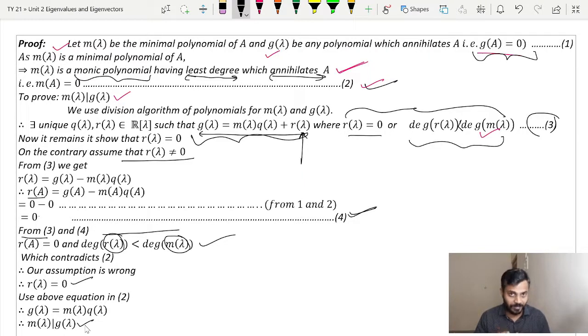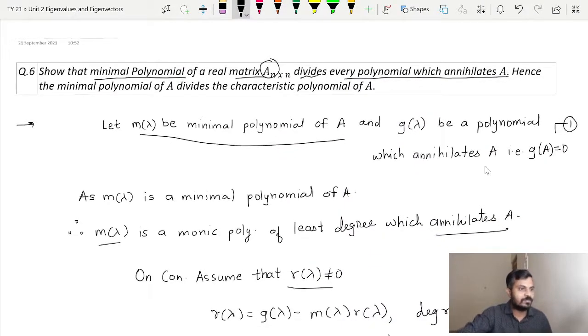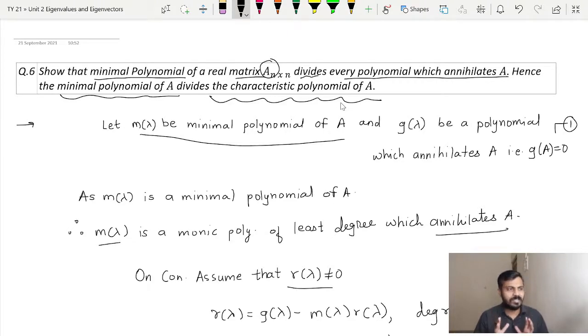I will repeat again what I said. The minimal polynomial of a divides every polynomial which annihilates a. Now the sub part of our question is to show that the minimal polynomial of a divides the characteristic polynomial of a. Now this is just a particular case of the theorem that we have just proved.